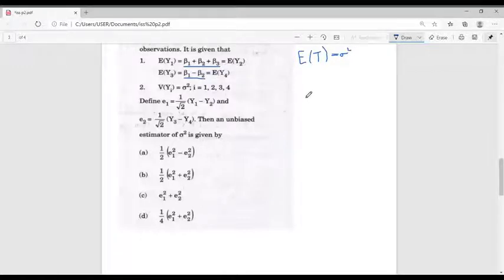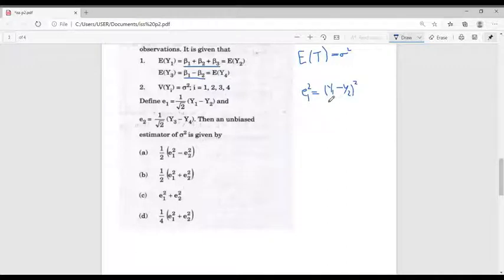Now consider E1 square, which can be written from here as y1 minus y2 whole square divided by 2.